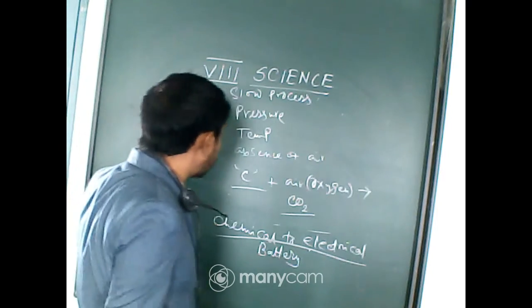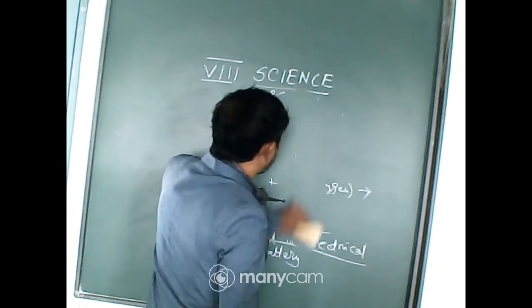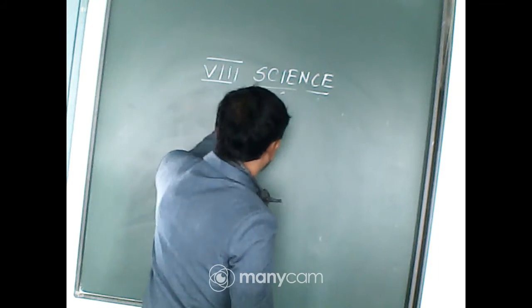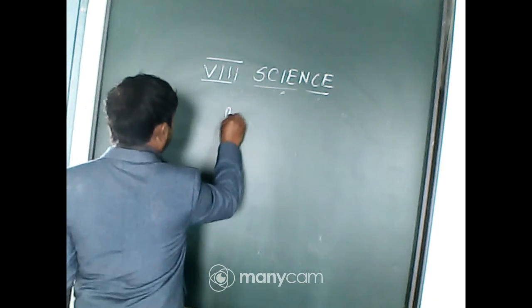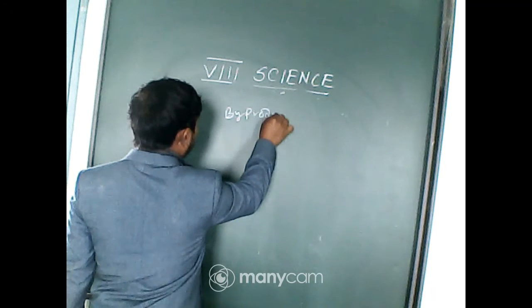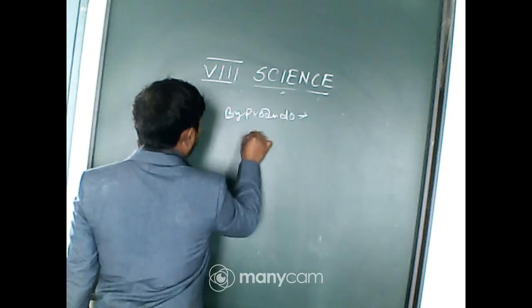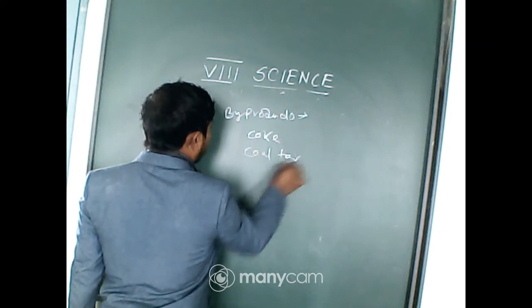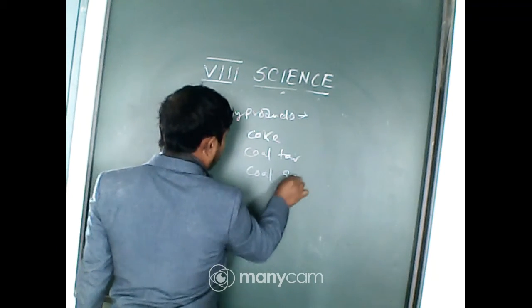So if it is asked what the byproducts are: coke, coal tar, coal gas.